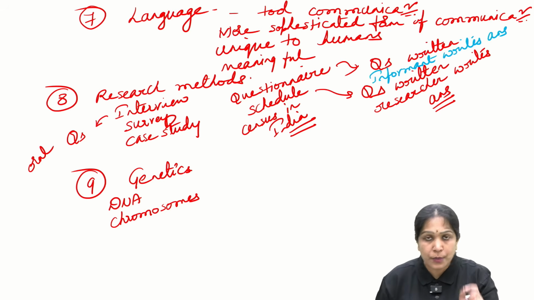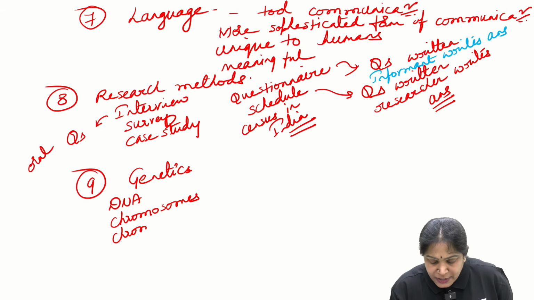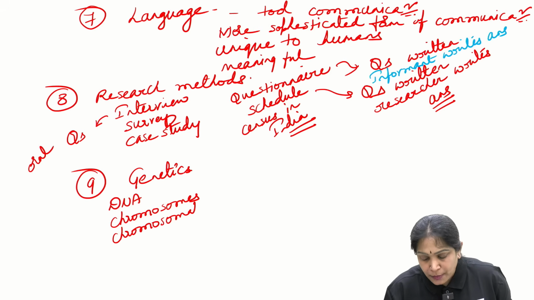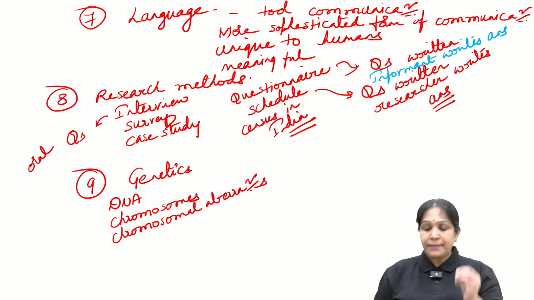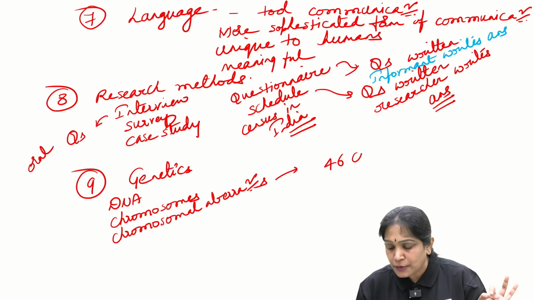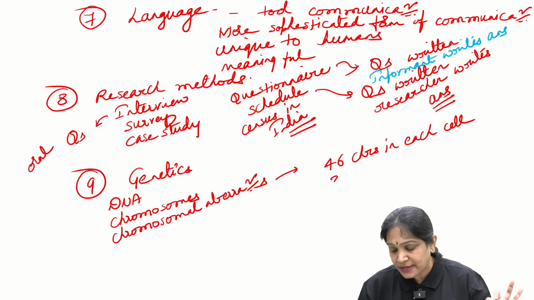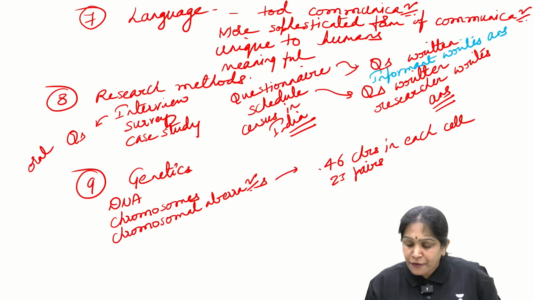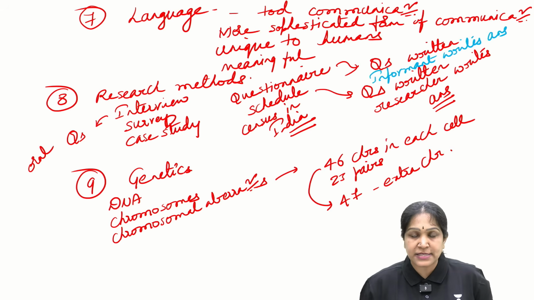We will study about the chromosomes here, and we will also study about the chromosomal aberrations. We should generally have 46 chromosomes in each cell, right? 46 means 23 pairs of chromosomes in each cell. Instead of 46, if you have 47 chromosomes, I mean if you have an extra chromosome, is it clear?